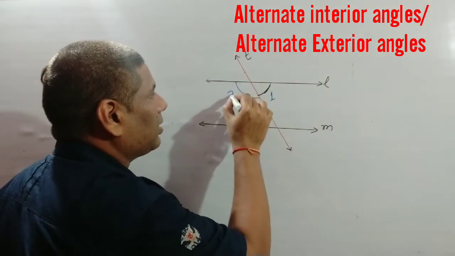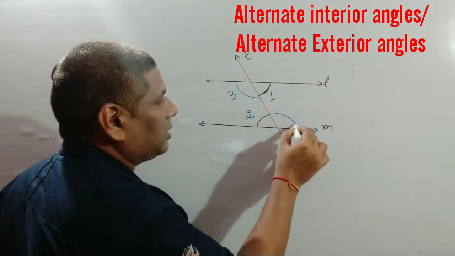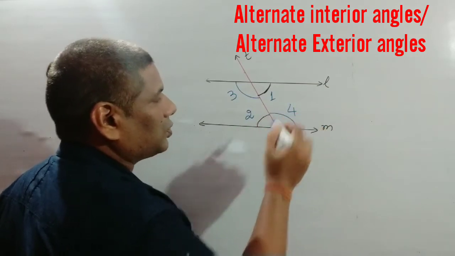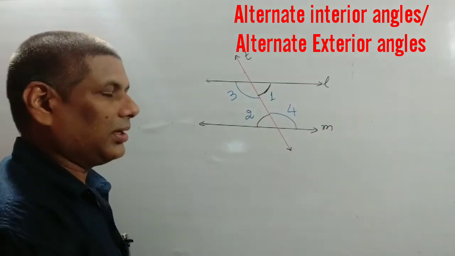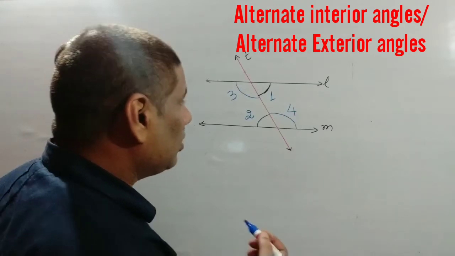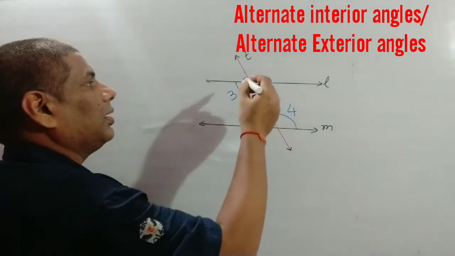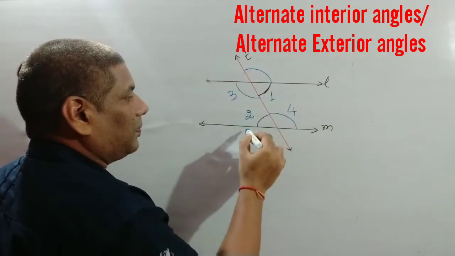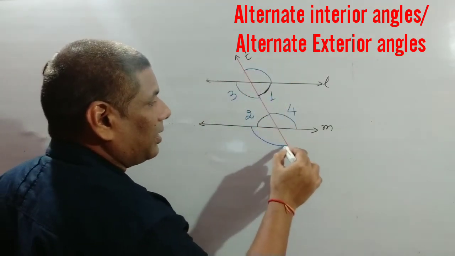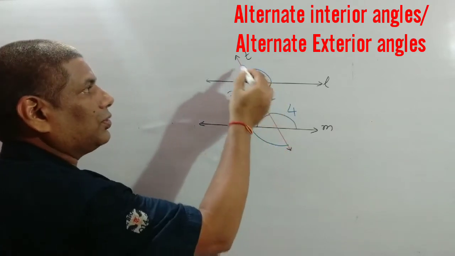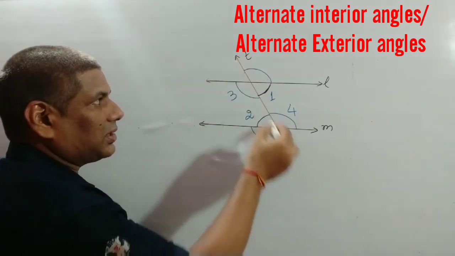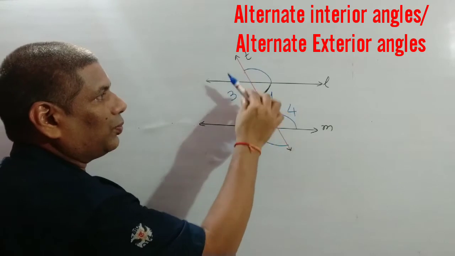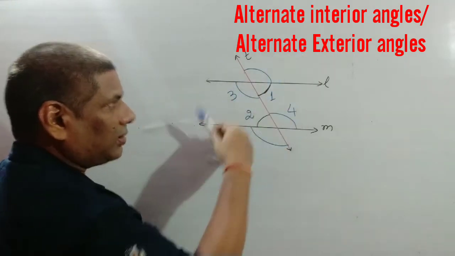Similarly, this angle 3 and this angle 4 are also called alternate interior angles. In the same way, angles opposite to the transversal but exterior to the parallel lines, this is the transversal T, and on the opposite side, like this side and this side.